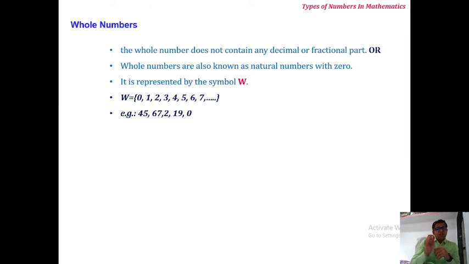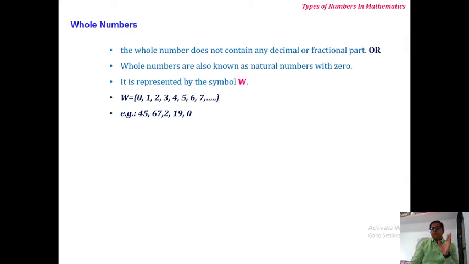Next, whole numbers. What are whole numbers? Whole numbers do not contain any decimal or fractional part. We will discuss what is decimal and what is fractional in this lecture. You can simply say whole numbers are also known as natural numbers with a zero.